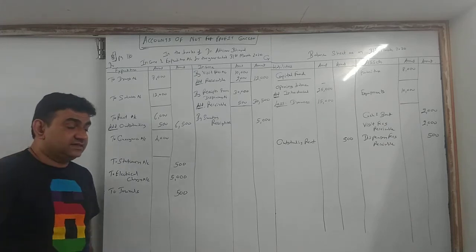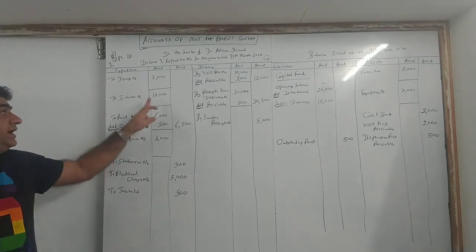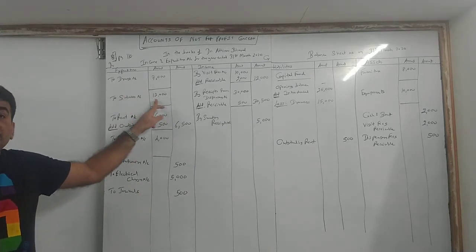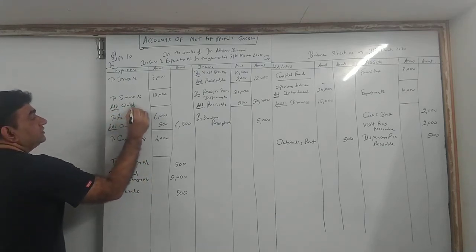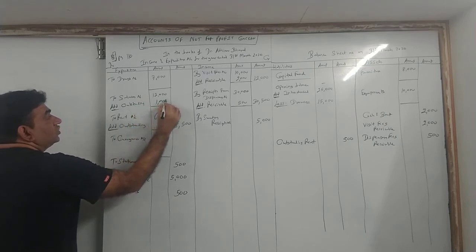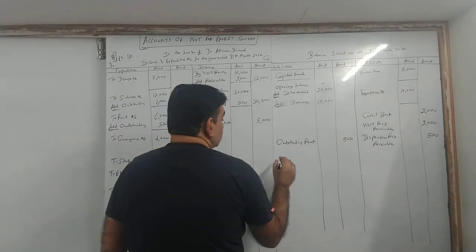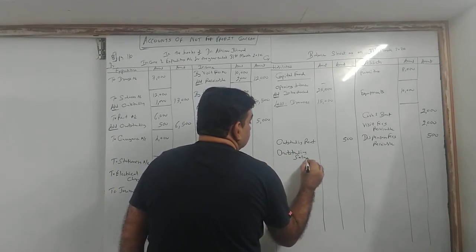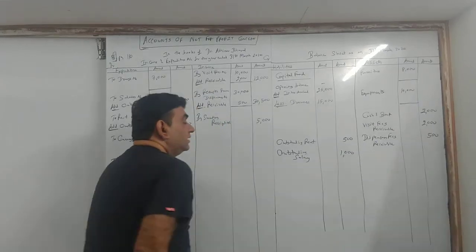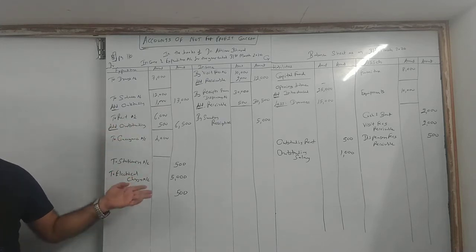Clear, guys? Next, same part, salary 1,000 outstanding. I have paid salary of 12, another 1,000 is yet to be paid, so it is an expenditure of the current year. Because it is an expense for the current year, we add it. So 12 plus 1, I get 13 outside, and this one is payable. So come to the liability side. Anything payable for us is a liability. So outstanding salary 1,000. Clear?